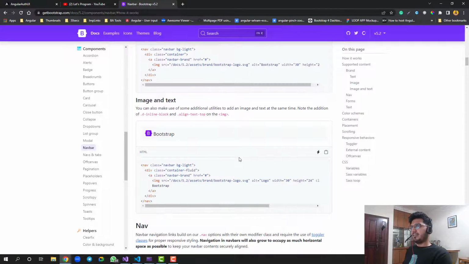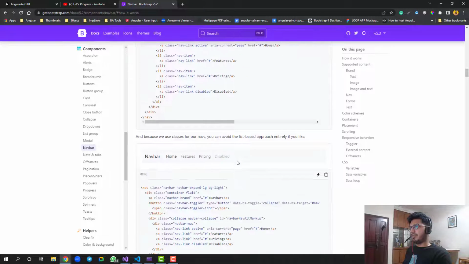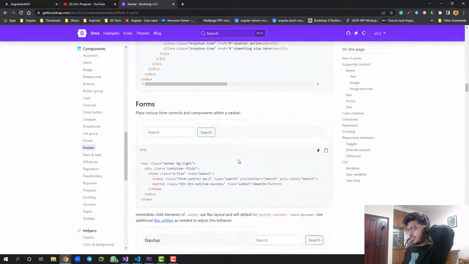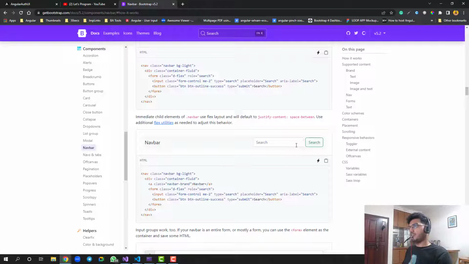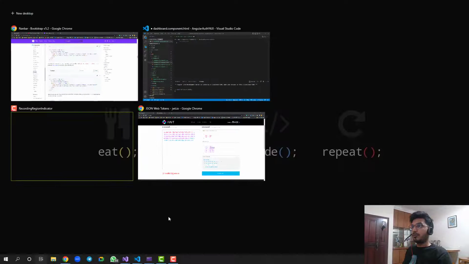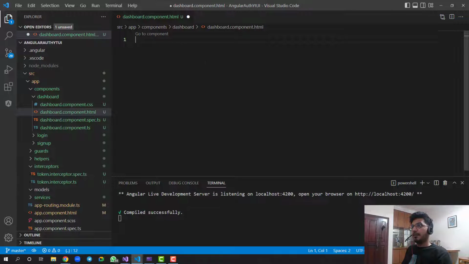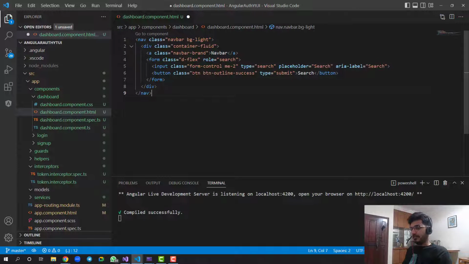You can choose any one. I will go with this one, so that on the right-hand side I can display the name of the user. I'll copy this, go to the navbar, paste it, save it, and check if this works.